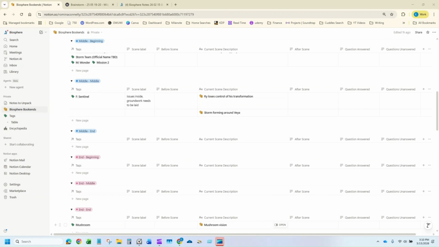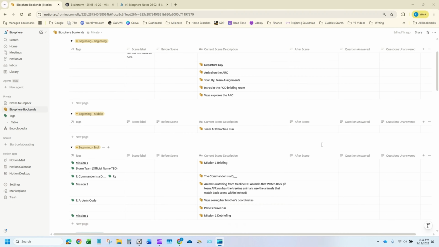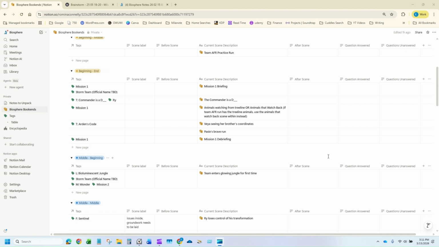And obviously it looks kind of sparse right now, and I will probably do another example later if this continues to work, and I'm really hopeful that it does.